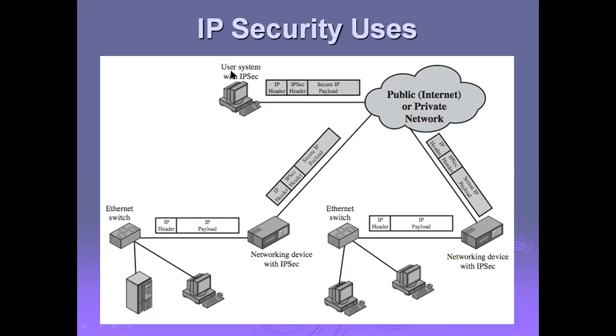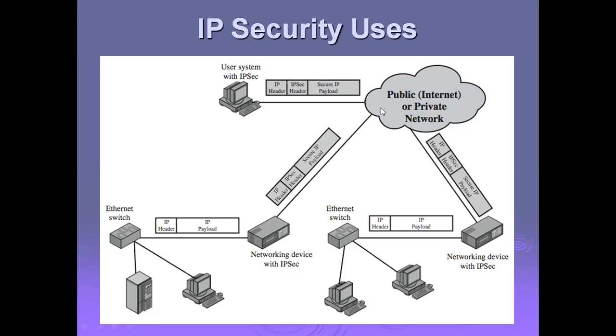Now, initially, the user system with IP security has a specific format: IP header, IP security header, and secure IP payload. The header maintains the source and destination address, which plays a key role. The IP security header is a specific header which provides security for IP, and the secure IP payload carries the entire data. The required data carried in the entire packet is called the payload. We are going to add this secure IP to this payload.